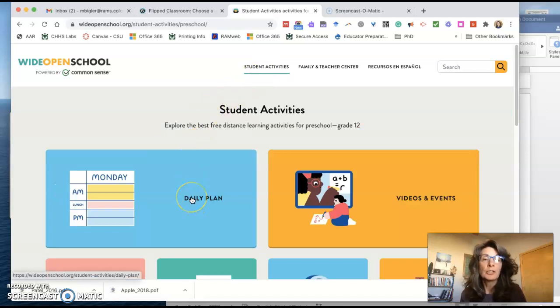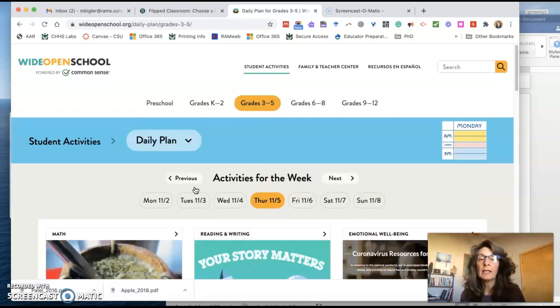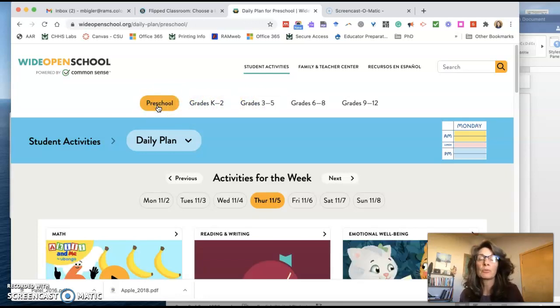A couple of ways that you can look at them. The first is you can take a look at the daily plan. Notice I switched to grades 3 through 5. I'm going to move it back to preschool.